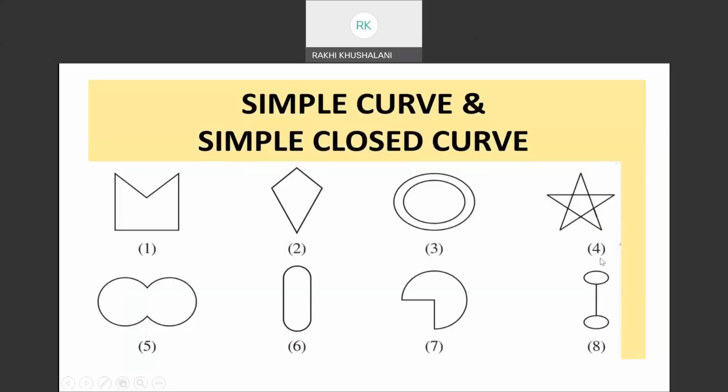Simple curve is this. It may not be starting at a point and ending at the same point, but surely they are not intersecting each other.